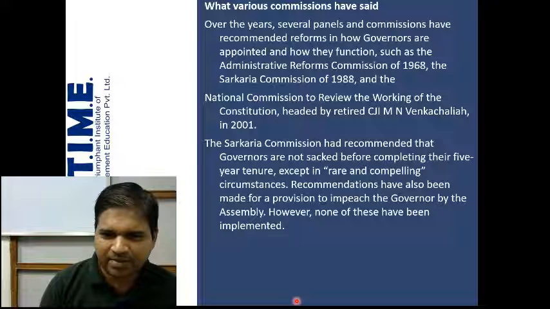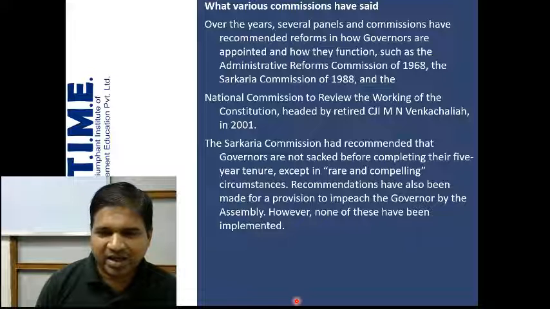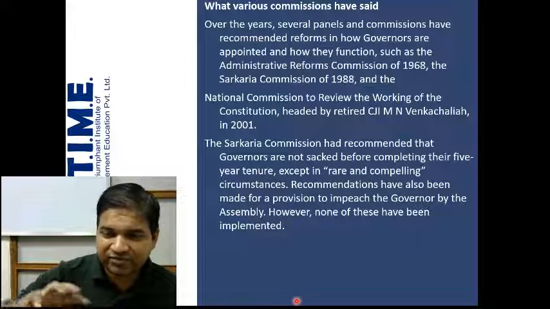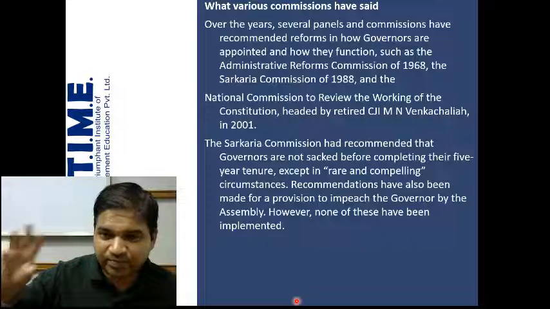The Sarkaria Commission had recommended that governors are not sacked before completing their 5-year tenure except in rare and compelling circumstances. Whatever the committees recommend, it is not necessary that it becomes law. Recommendations have also been made for a provision to impeach the governor by the assembly, just like we have an impeachment process for Supreme Court judges and the president.